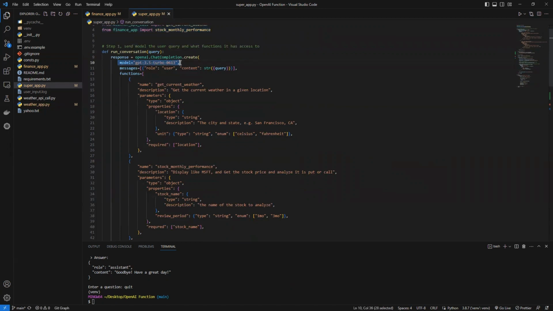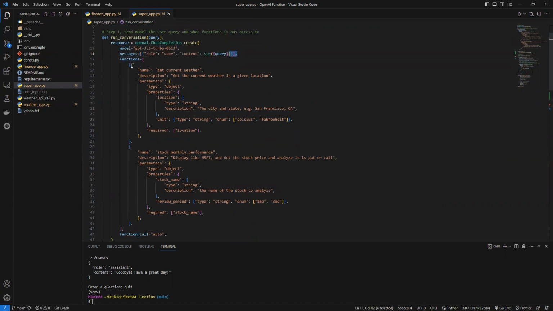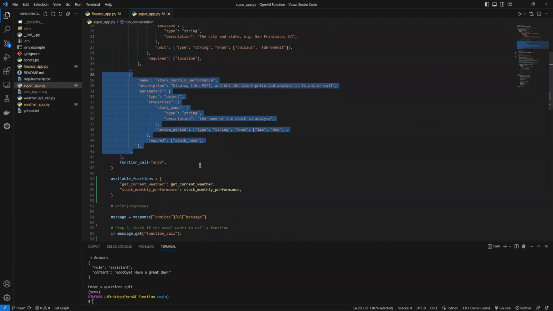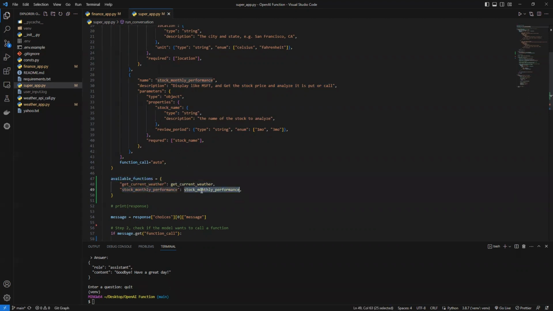Inside here, we also have the model name, and we have the message, the prompt. And now in the functions here, we combine the two functions into a list. That means this API has more capabilities. As we can see here, available functions, now we have two instead of one. We have the get current weather and the stock monthly performance function, right?